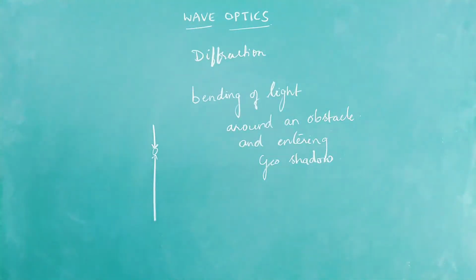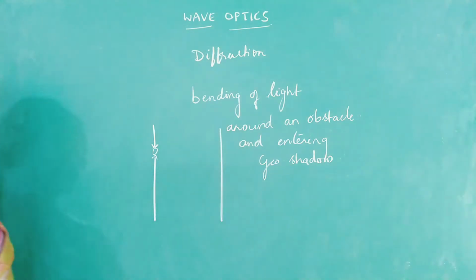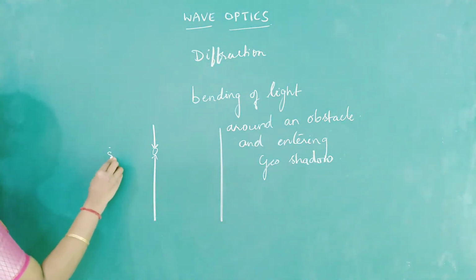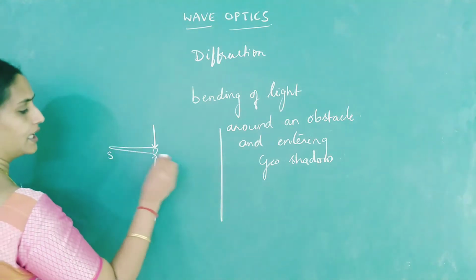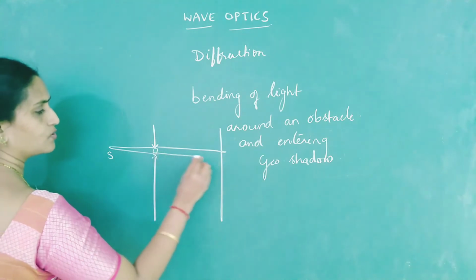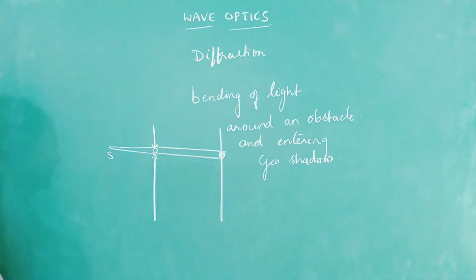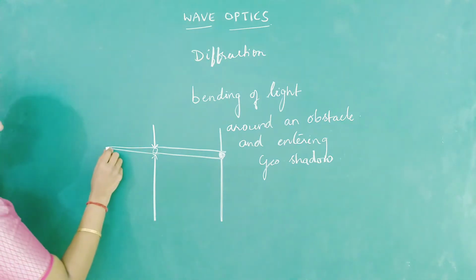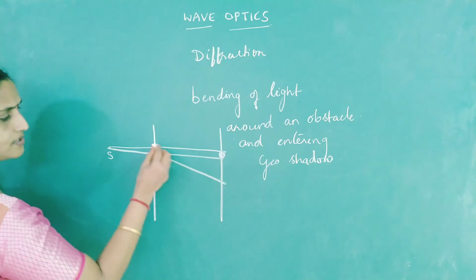So if the size of the slit is extremely small and you have kept the screen far away from it, if this is your source, we expect light to travel through the slit and only this central portion has to illuminate in the form of a straight line. But in fact, this light is going to bend around the obstacle and it will enter this region.